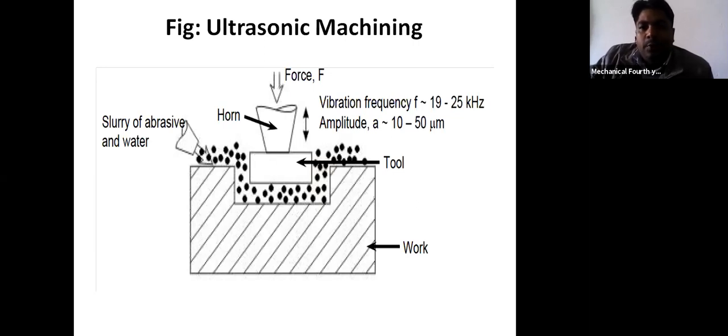And this tool should be the mirror image of the cavity to be produced. So when the tool vibrates, this vibration is transferred to the abrasive particle also. When the abrasive particle vibrates, with the help of its sharp edges the material is removed from the workpiece. So this is the working of the ultrasonic machine.